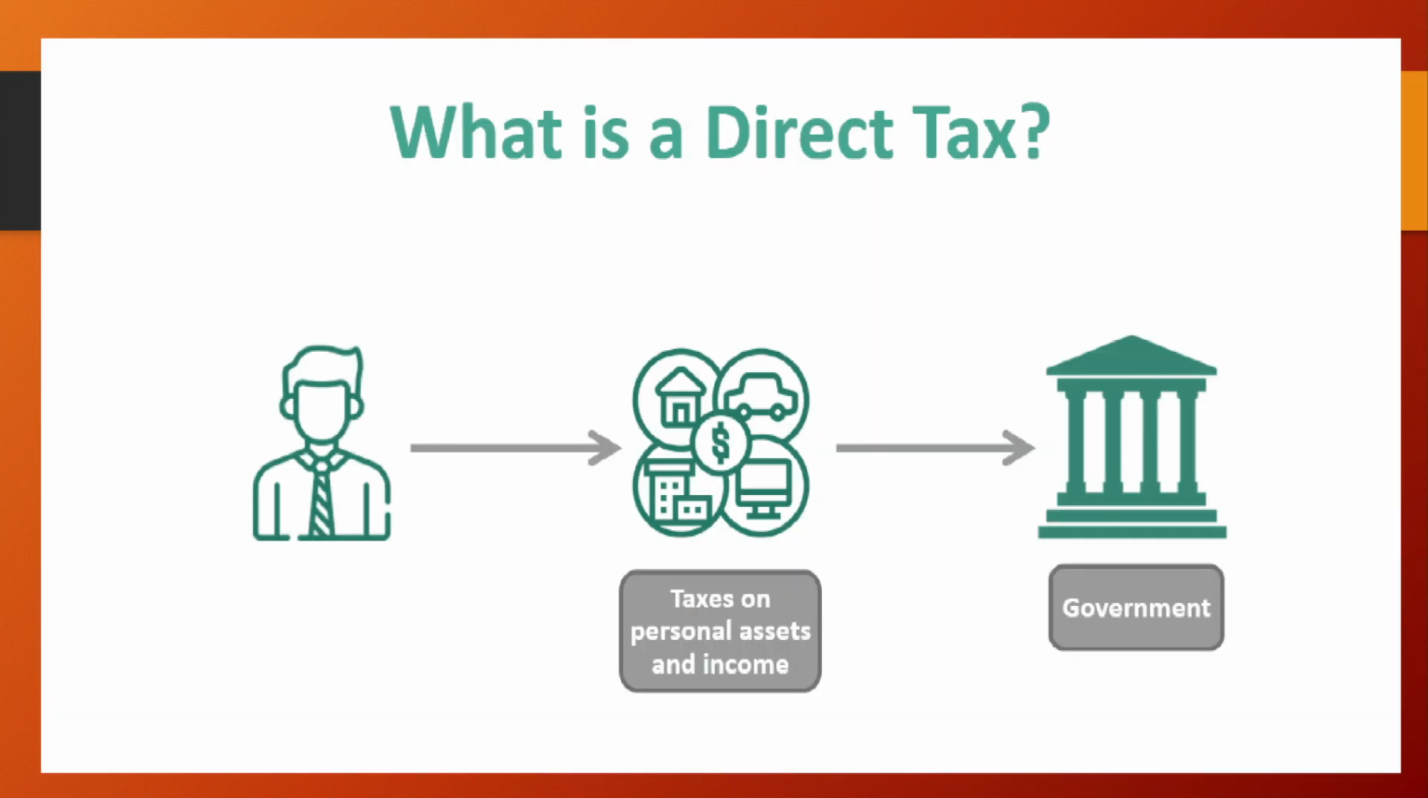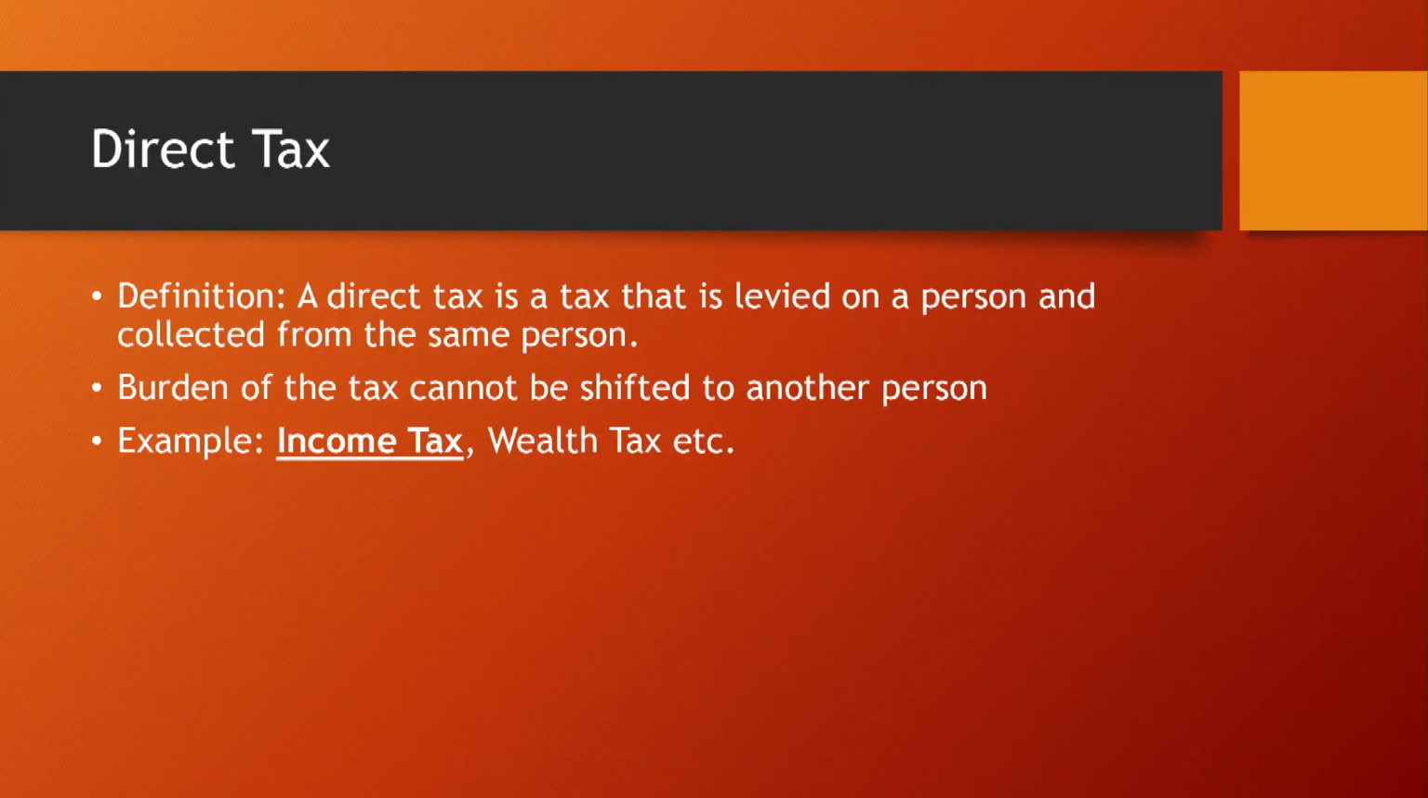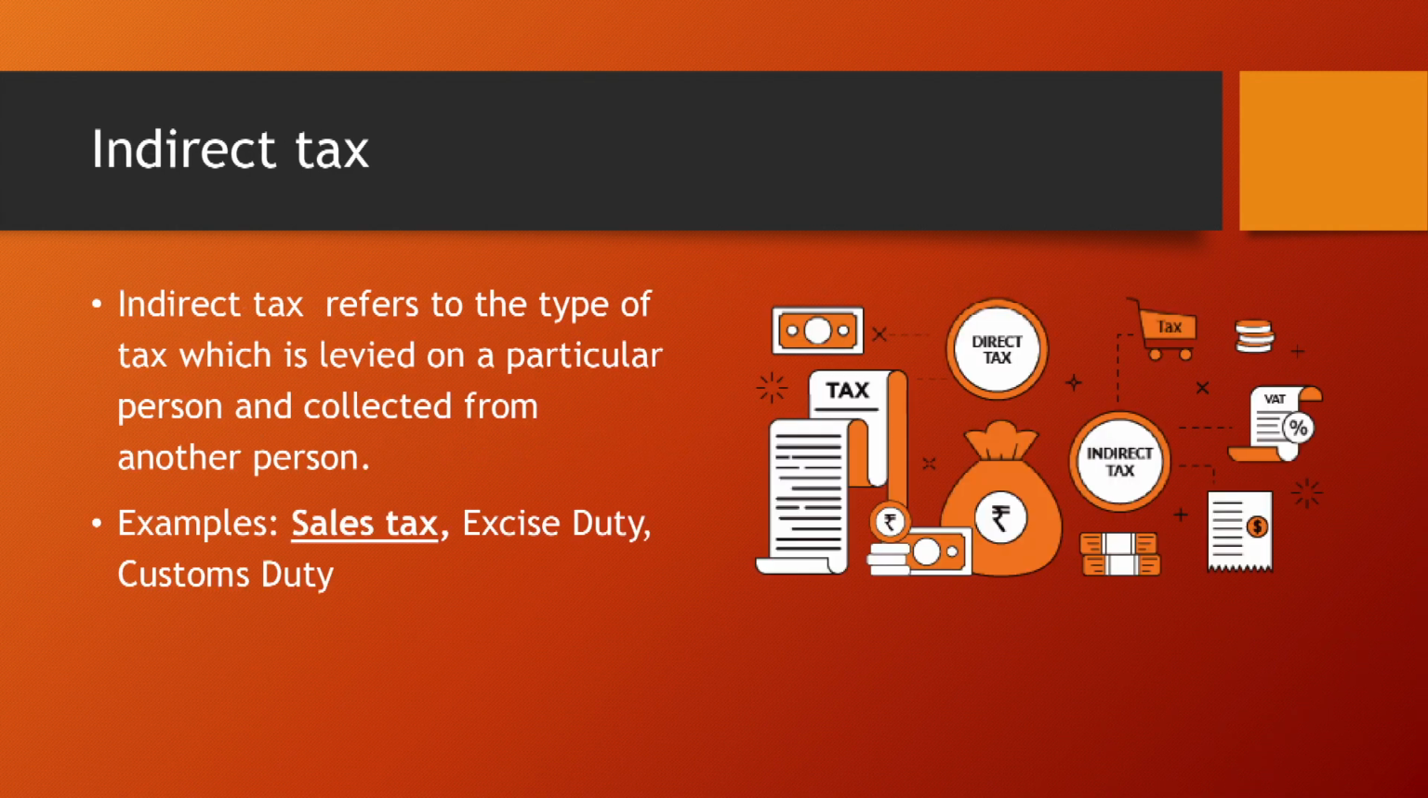Direct tax is a tax which is levied on a particular person and collected from the same person. The burden of this tax cannot be shifted to others. For example, income tax, wealth tax, and so on. The second type of tax is indirect tax. Indirect tax refers to the type of tax which is levied on a particular person and collected from some other person. For example, sales tax, excise duty, customs duty, and so on.